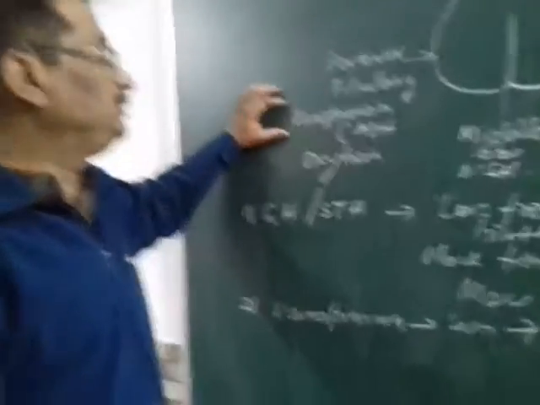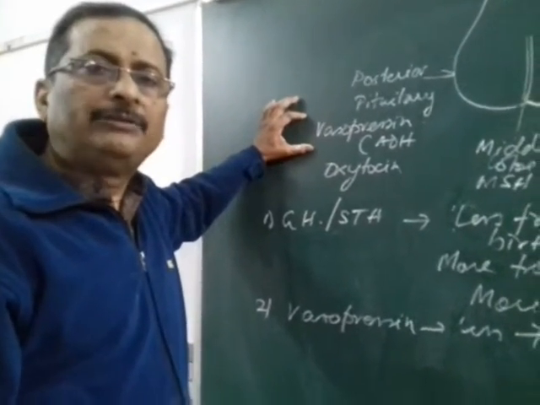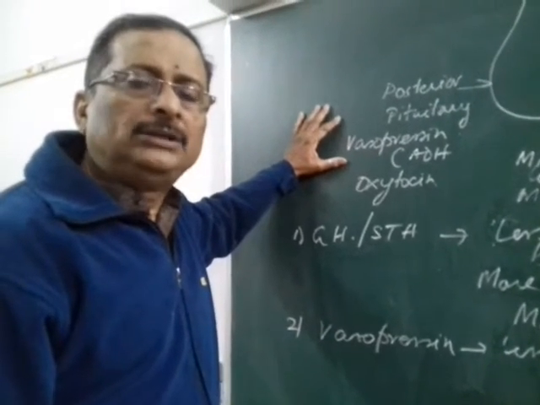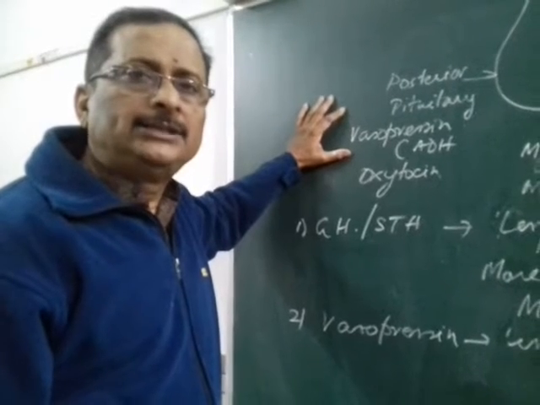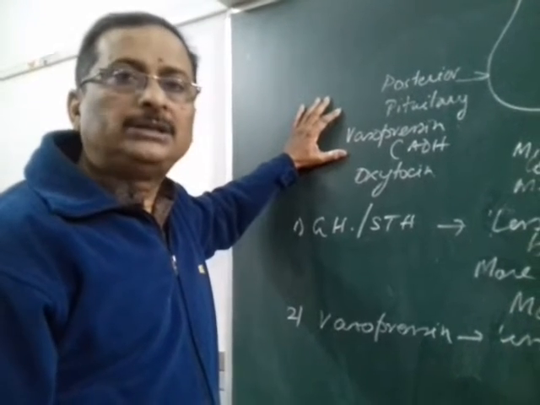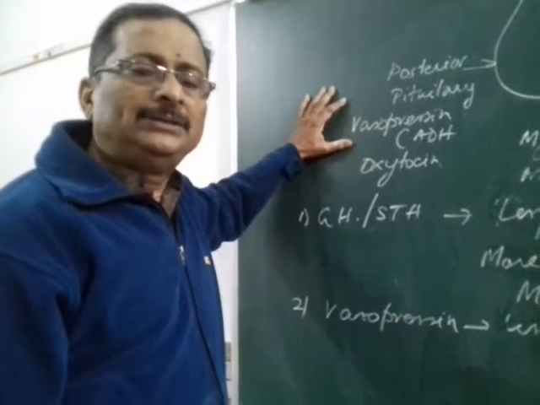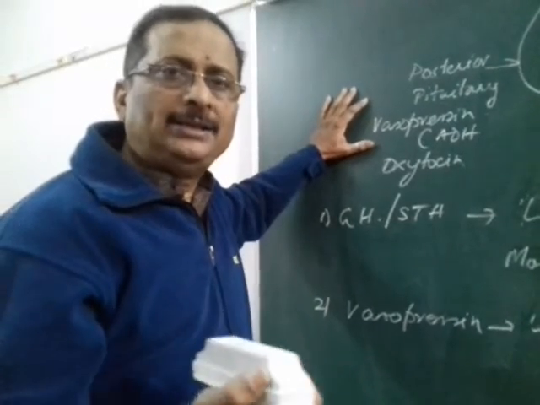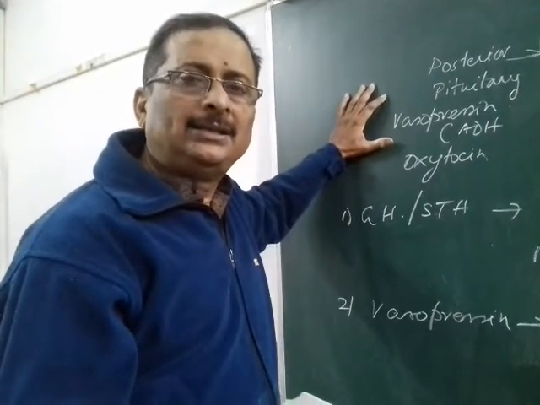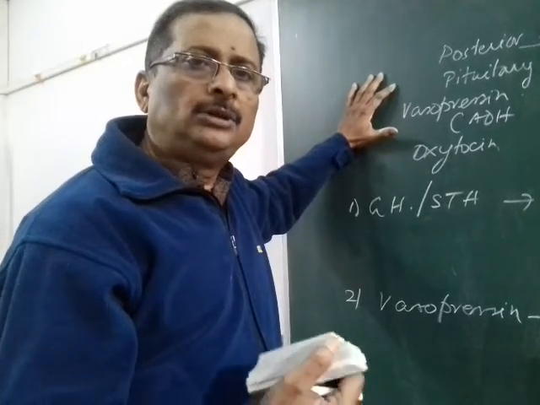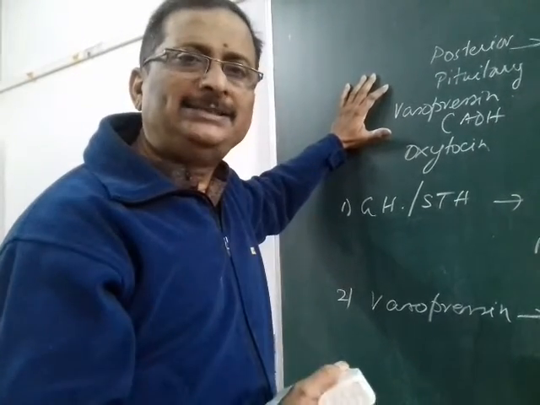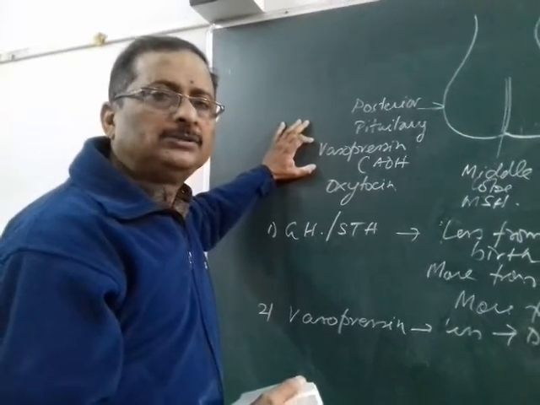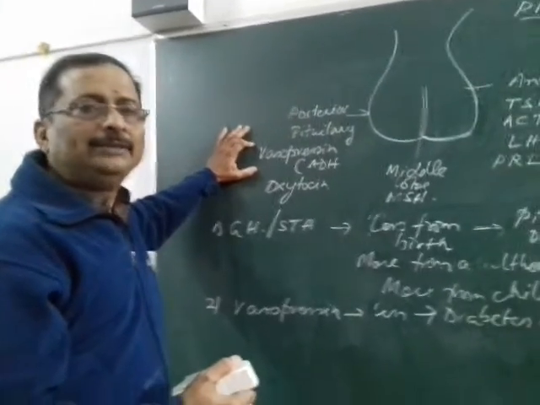From the posterior lobe of the pituitary, there are two very important hormones. One is called vasopressin or the antidiuretic hormone. You know what this hormone does: it helps in reabsorption of water from the kidney tubules. That means when the glomerular filtrate is passing through the kidney tubules, much of the water is taken up. 70% of the water is taken up by the PCT, and also somewhat by the DCT and the loop of Henle. This uptake of water happens with the help of the hormone vasopressin or antidiuretic hormone.